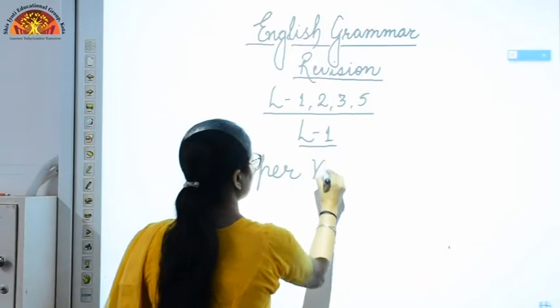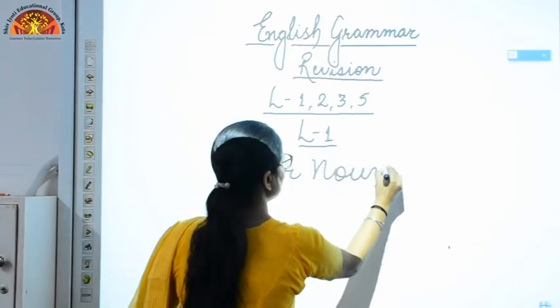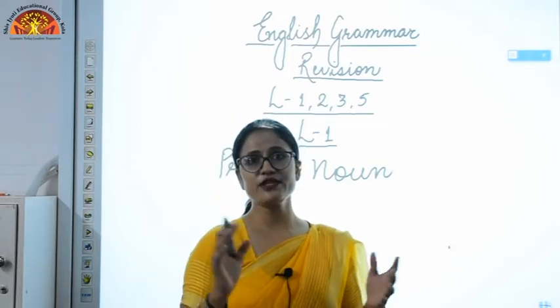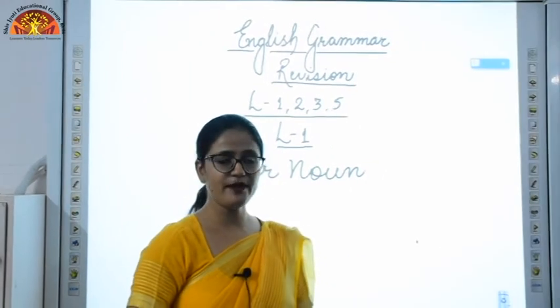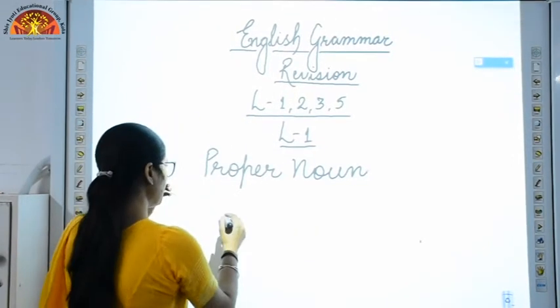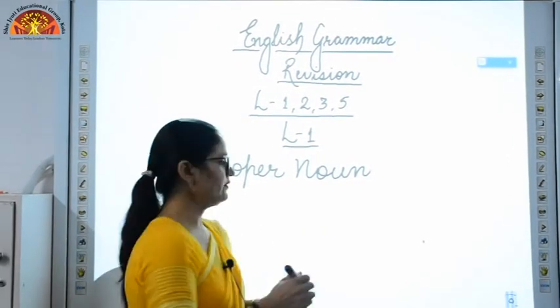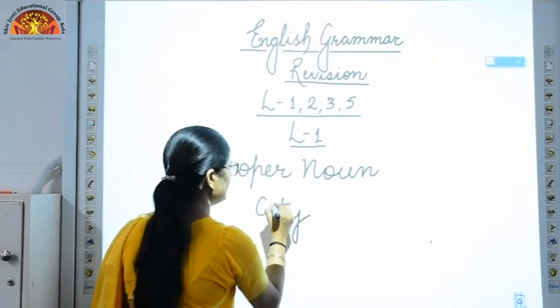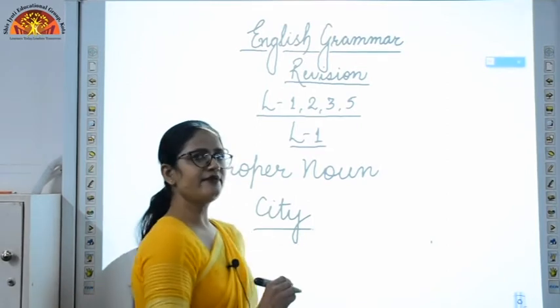Proper noun. It is a name of some special place or special person, and it always begins with a capital letter. So, if I am talking about a special place, suppose I am talking about the city in which I live. Suppose the name of the city. City is a common noun. I live in a city. My sentence is, I live in a city.